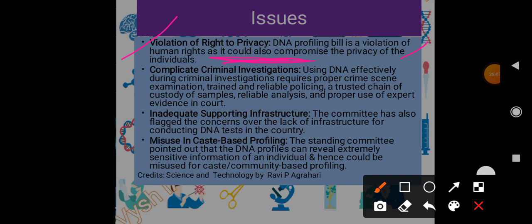Then it will complicate criminal investigation, because using DNA effectively during criminal investigation requires proper crime scene examination, trained and reliable policing, and a trusted chain of custody of the samples. The chain of custody should not be compromised. Then reliable analysis and proper use of expert evidence in court.